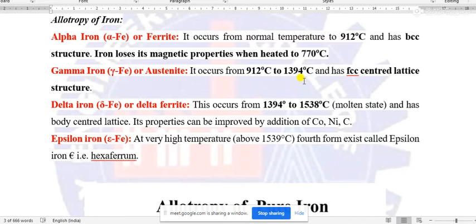When the temperature is rising, obviously the crystalline structure of iron will change, and the crystalline structure will change to FCC, face centered lattice structure, or you may remember it as FCC structure, from BCC structure. BCC structure is in the case of alpha iron. From this BCC structure, it will change to FCC structure.